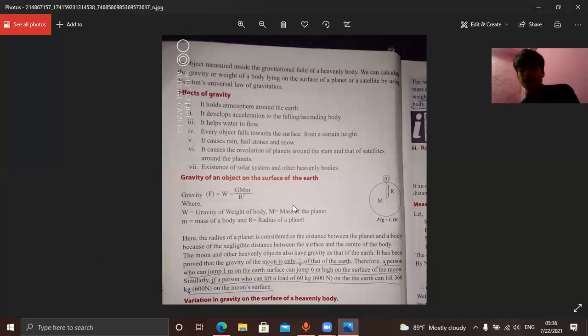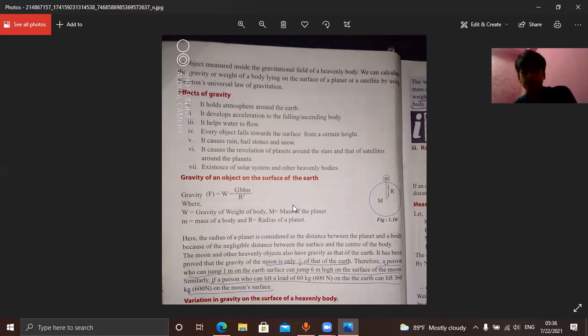Then 40 into 10 will be 400 Newton. The weight is 400 Newton. And the weight of that body is the same as that of gravity. They are the same thing.